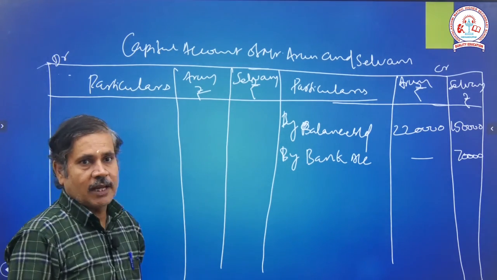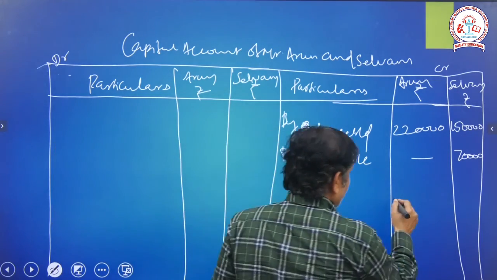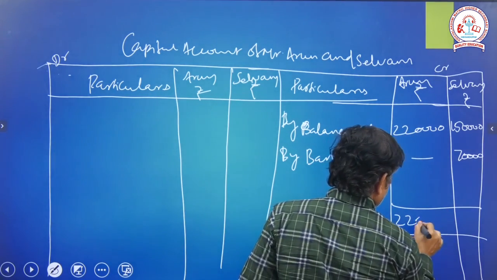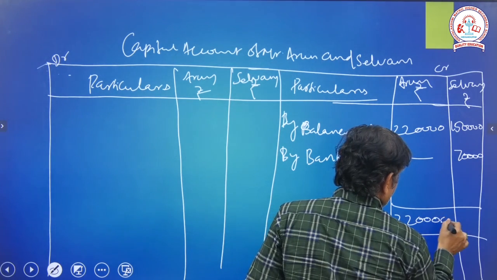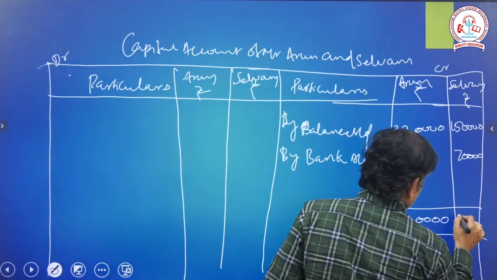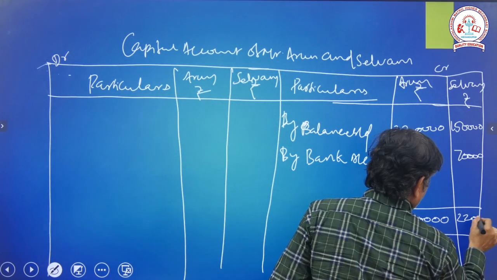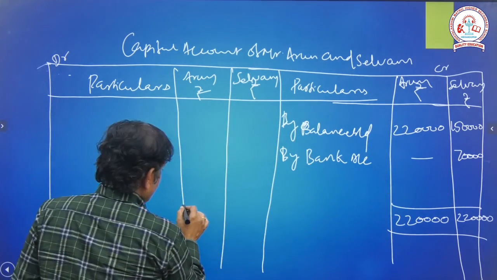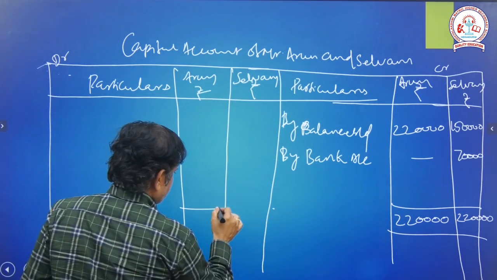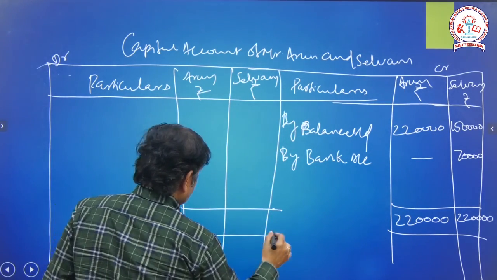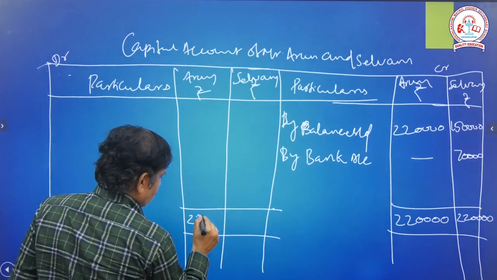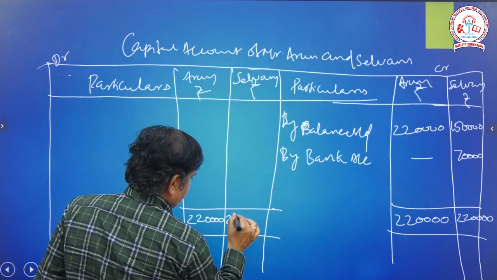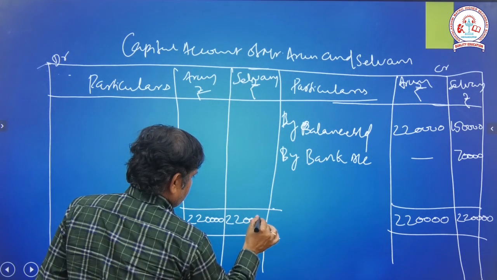Now we can close the value for the partners' capital account. 2,20,000, then here also 2,20,000. These values are transferred to the debit side: Arun's value 2,20,000, then Selvam's value 2,20,000.